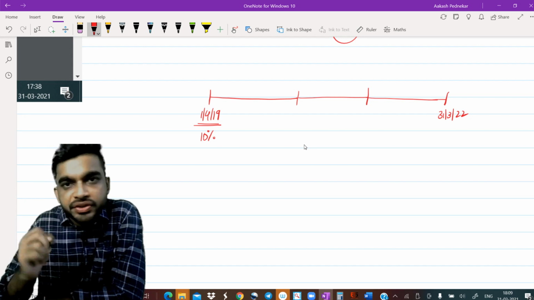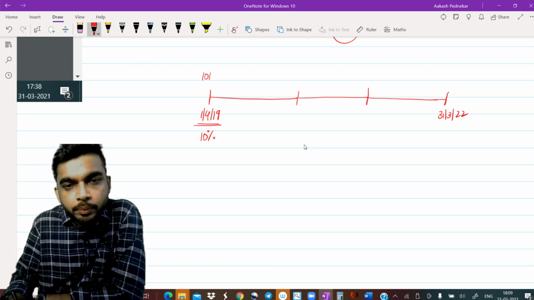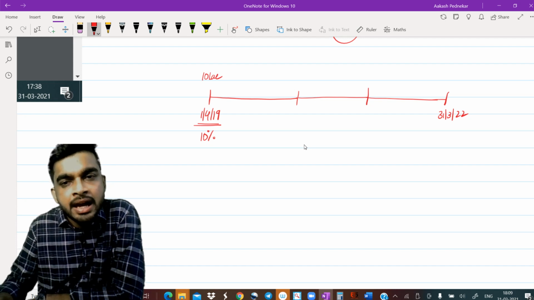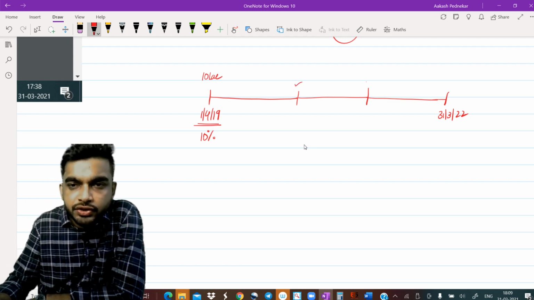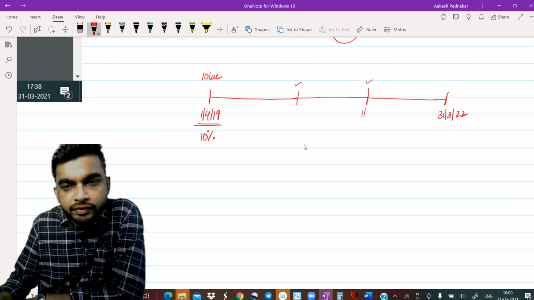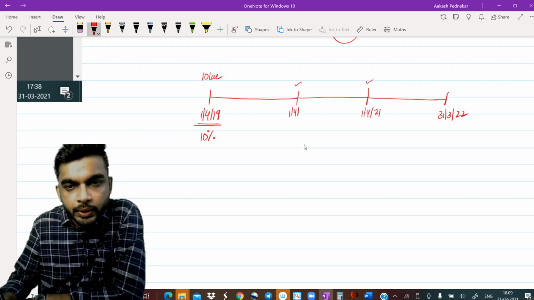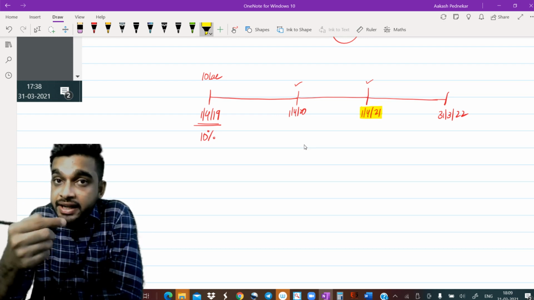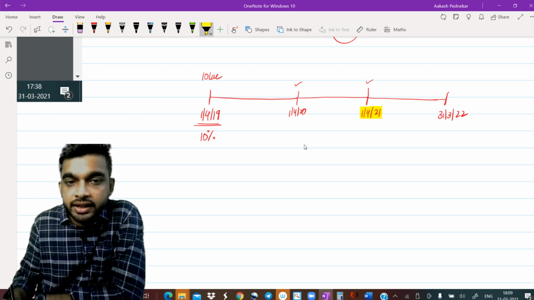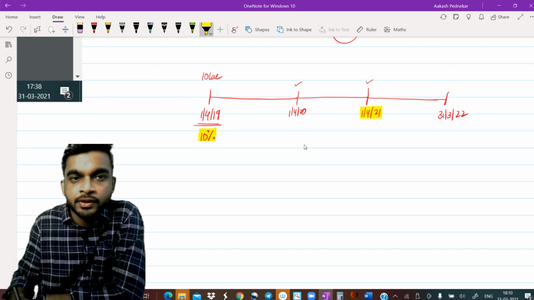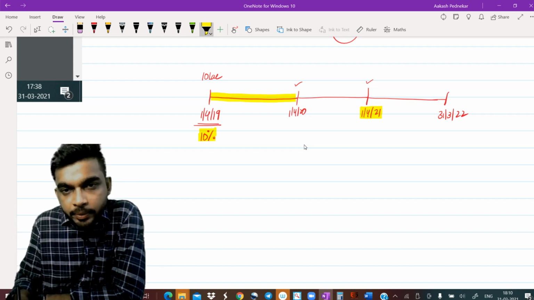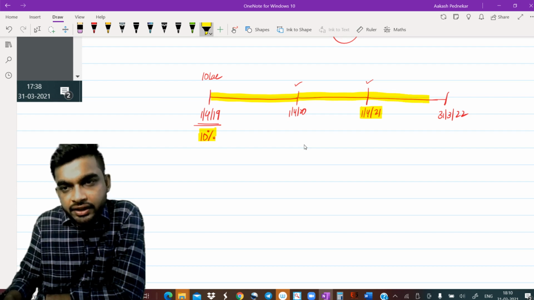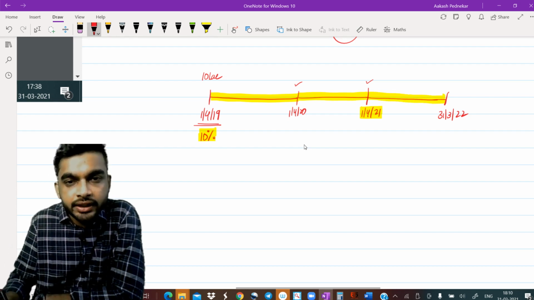Okay. I invested my money. Let's suppose I invested 10 lakh rupees. 10% per annum. I got my interest on this date. I got my interest on this date. Now let's suppose on 1st April 21, this was your 1st April 20. Now guys, on 1st April 21, the company came up with a new deposit scheme. Remember, I have already given my money of 10 lakh rupees to the company and I am earning interest at the rate of 10%. So for the entire 3 years, for this yellow period, I am going to earn interest at the rate of 10% only, right? 10% for this year, 10% for this year, 10% for this year.